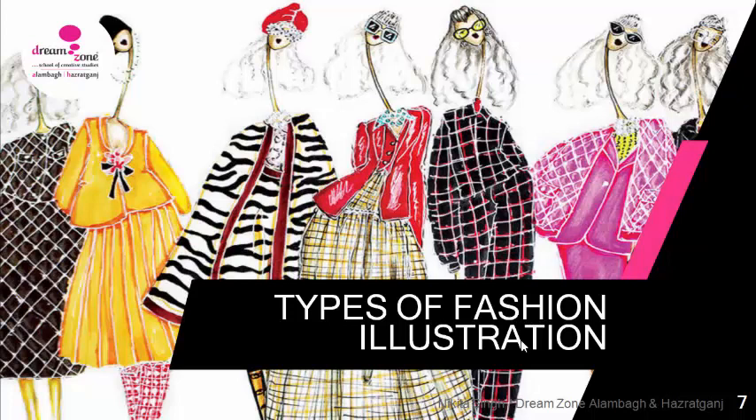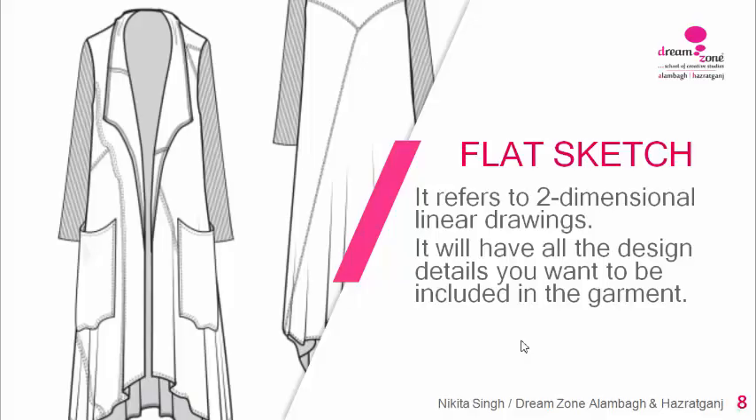Now I'm going to cover the types of fashion illustration. There are different types of fashion illustration according to the demand, according to the need, where the designer is working, how the client responds, or how the type of illustration can help in communication with others. For example, the first one is called the flat sketch. It is basically a two-dimensional linear drawing. It will have all the design details you want to be included in the garments.